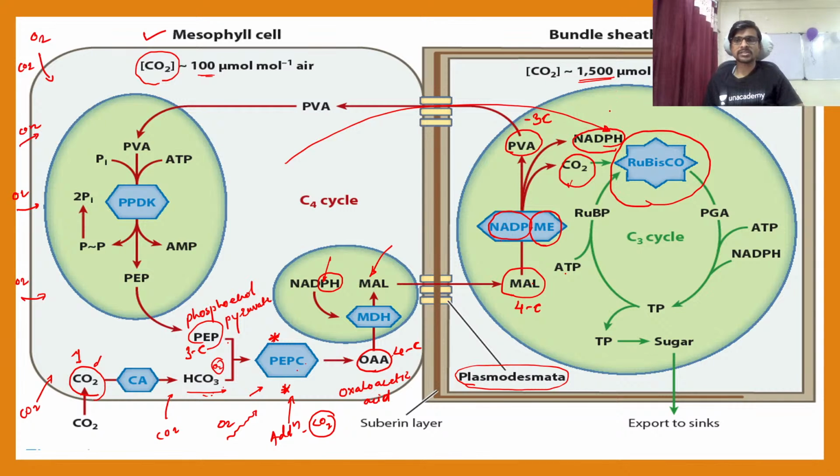Okay, so guys, here is one interesting point. This carbon dioxide which is released from the malate is absorbed by your Rubisco, like it is absorbed here. Rubisco is here as in the C3 pathway. In the C3 pathway, Rubisco takes carbon dioxide from the environment. In the same way, Rubisco gets carbon dioxide here, and your Calvin cycle is happening inside the bundle sheath cell. Now you can see the Calvin cycle here.